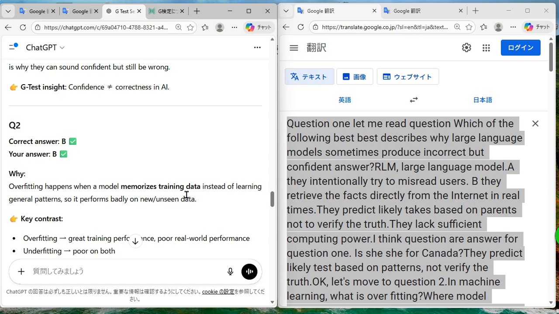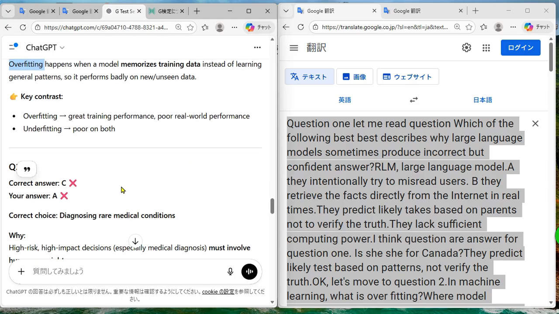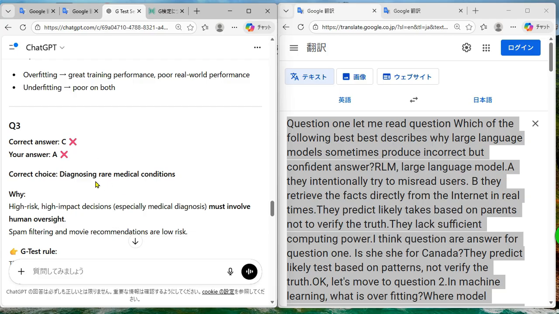2番目ですね。これも正解ということで。Overfitting happens when a model memorizes training data instead of learning general patterns, so it performs badly on new unseen data. これよく出てきますね。badly on new unseen data。これは overfitting という現象ですね。3番目。これ間違えました。Correct choice. Diagnosing rare medical conditions ということですね。Why?